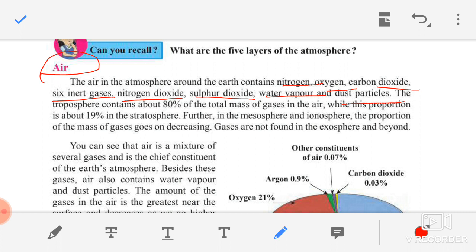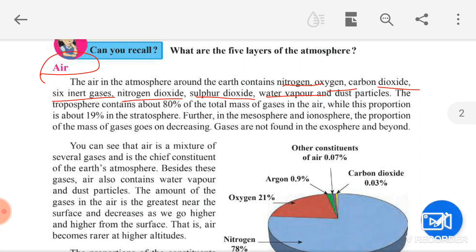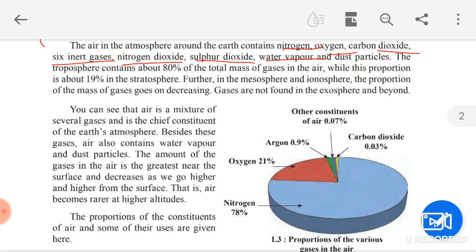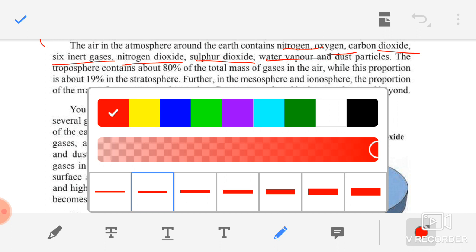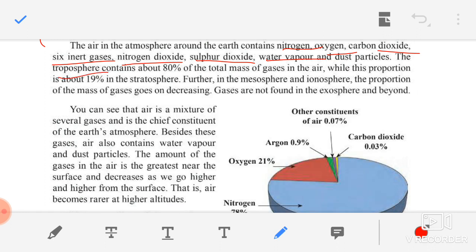Now children, after studying what air is and what it is made up of, we will see the five layers of our atmosphere. The very first layer is troposphere. Children, troposphere contains what proportion of gases in it? It contains 80% of gases. The first layer of the atmosphere is troposphere. It contains 80% of gases in it. The second layer is stratosphere. It contains 19% of gases in it.